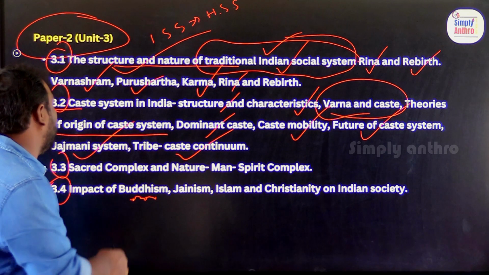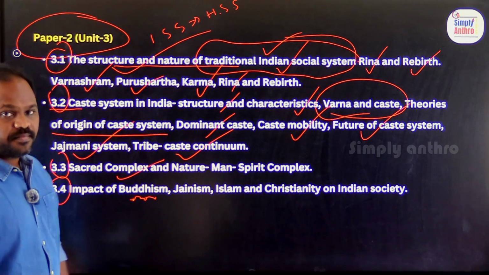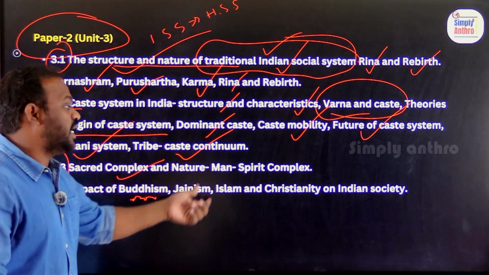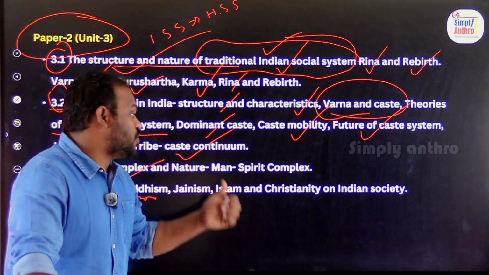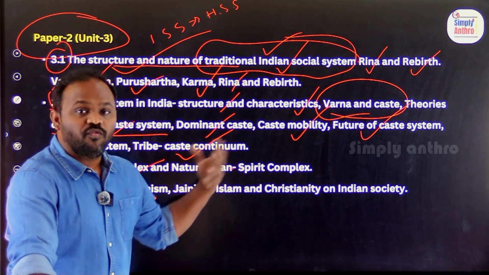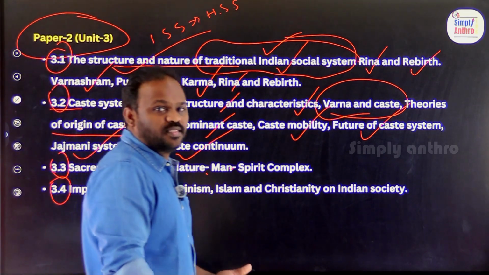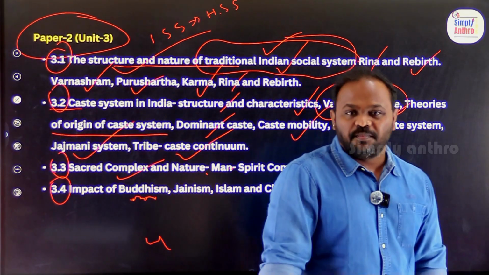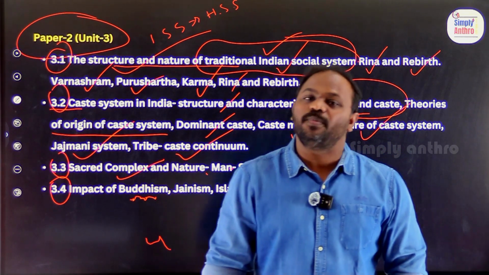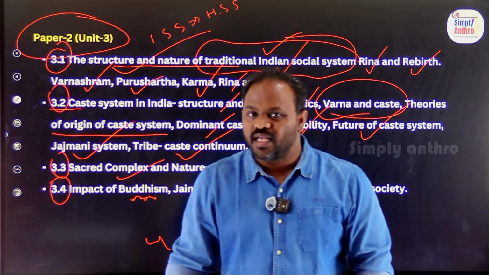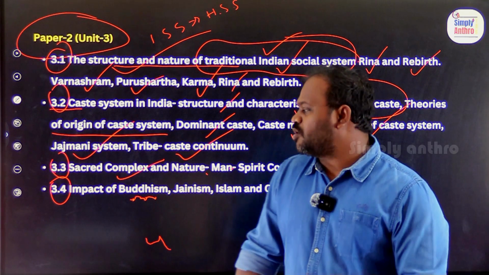Let us say 3.3. Sacred complex. Sacred complex, nature, man, spirit complex. How nature, man, and spirit were involved with each other. What do you mean by sacred complex? Let us say Bodh Gaya is the best example of a sacred complex. Tirupati is also the best example of a sacred complex.